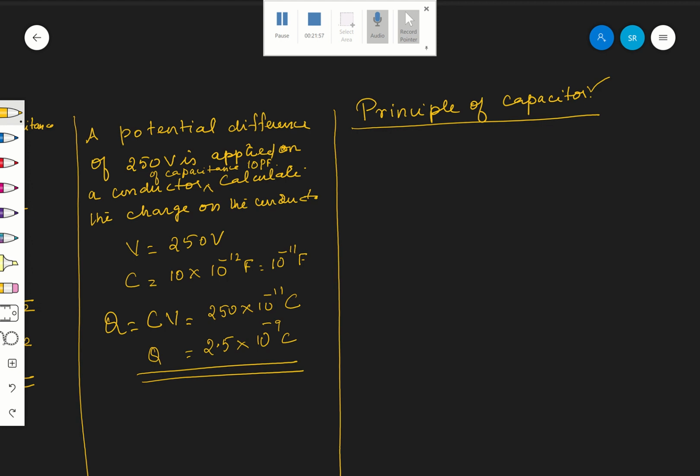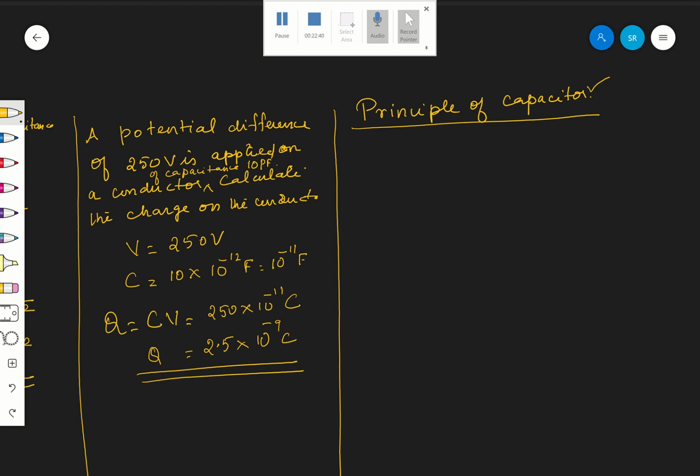What is a capacitor? A capacitor is nothing but an arrangement for storing a huge amount of charge, and hence electric energy, in a very small space. Are you following? So, knowing what a capacitor is, now we are going to the principle of capacitor: how a capacitor is used for storing a huge amount of electric charge in a very small space. That we are going to see.